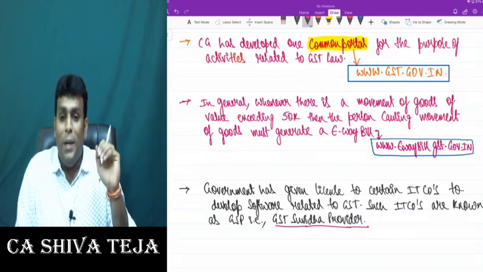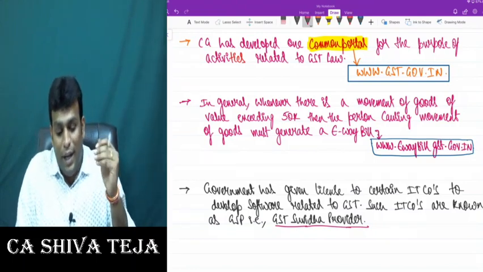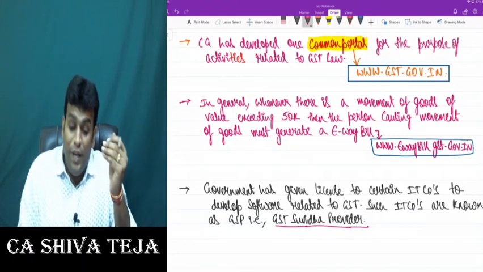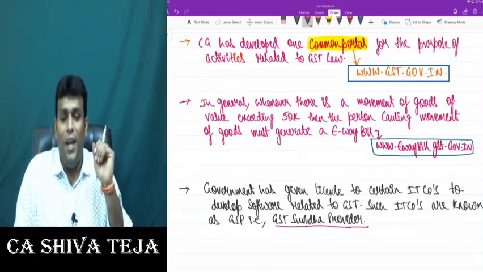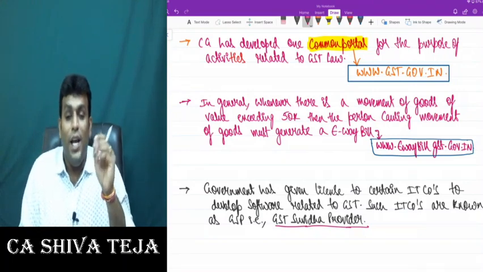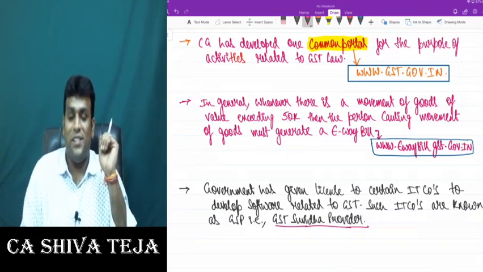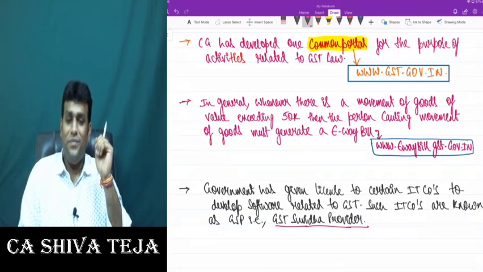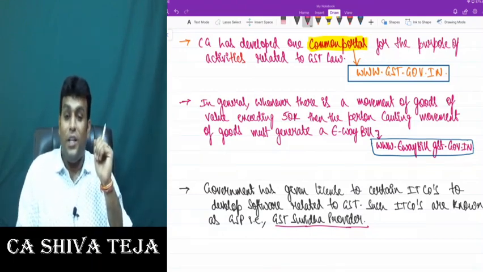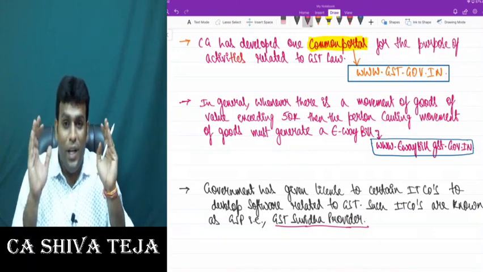Next, government has given license to certain IT companies to develop software related to GST. Such IT companies are known as GSP, and GSP technically stands for GST Suvidha Providers.